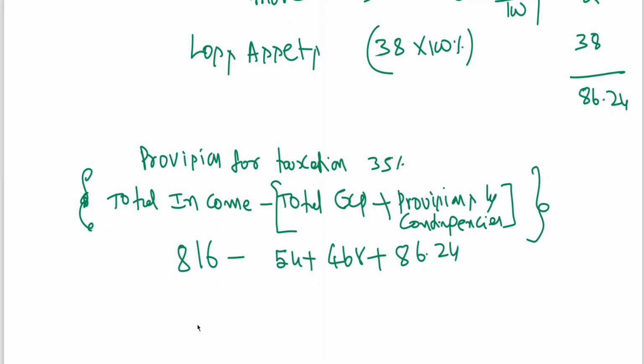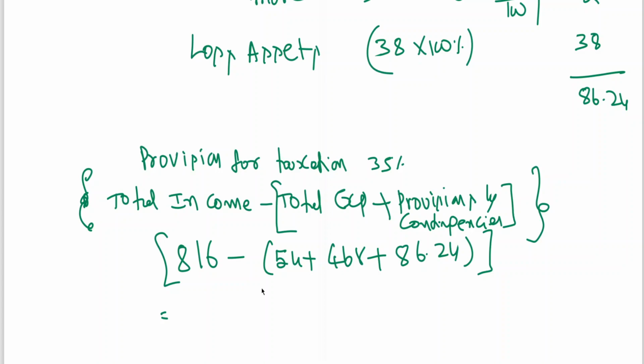So then you will be getting 816 minus 54 minus 468 minus 86.24.